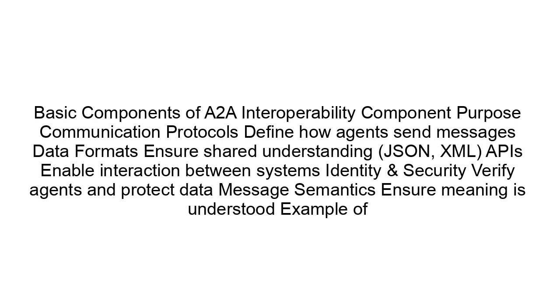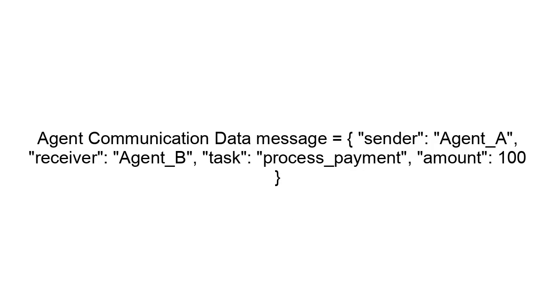Basic components of A2A interoperability. Component, purpose. Communication protocols: define how agents send messages. Data formats, such as JSON and XML: ensure shared understanding. APIs: enable interaction between systems. Identity and security: verify agents and protect data. Message semantics: ensure meaning is understood. Agent communication data: message equals sender, agent A, receiver, agent B, task, process payment, amount, 100. This is how agents exchange structured information.